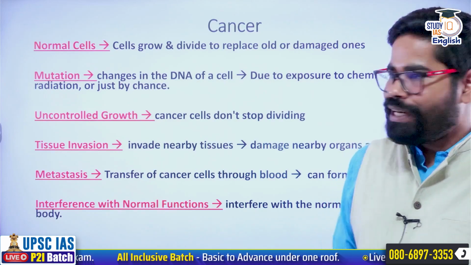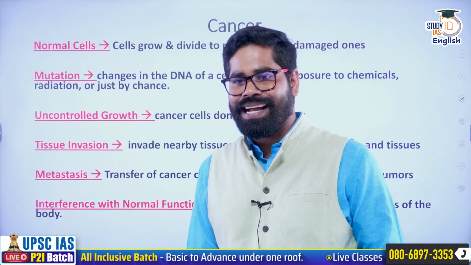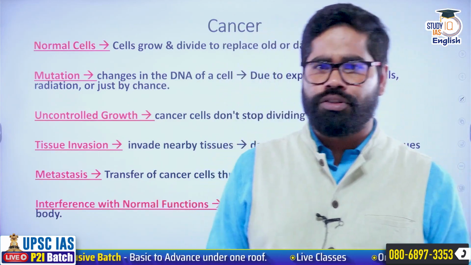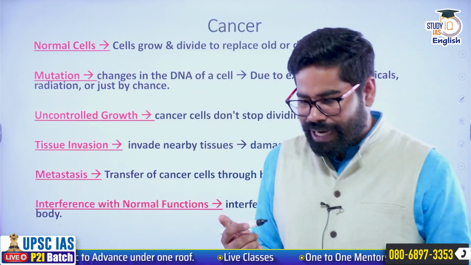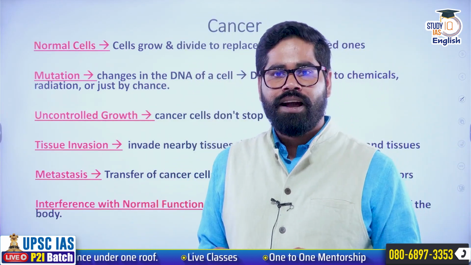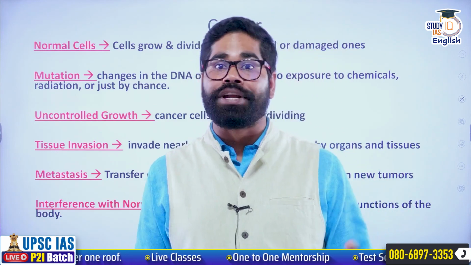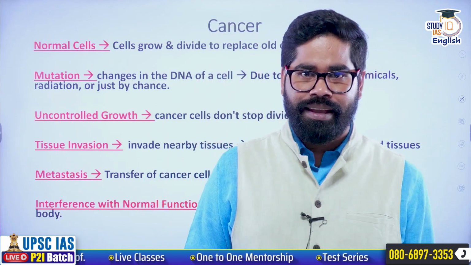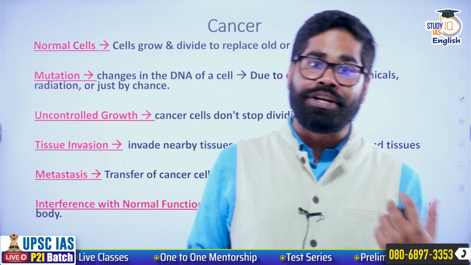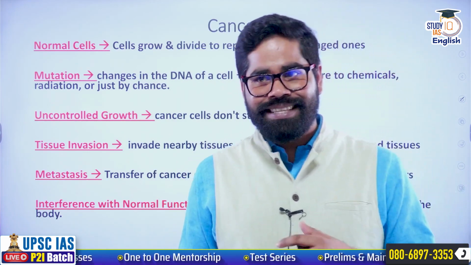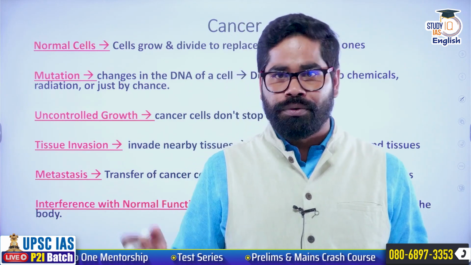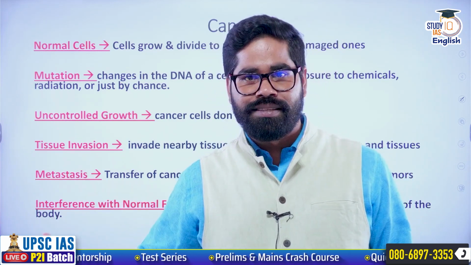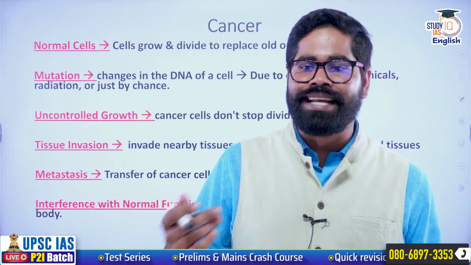Now let us see how this cancer actually develops. What is the leading cause, or how does cancer come into the picture? To understand this, you first have to understand that our body is made up of trillions of cells, and these cells have to continuously divide in order to replace older or damaged cells.